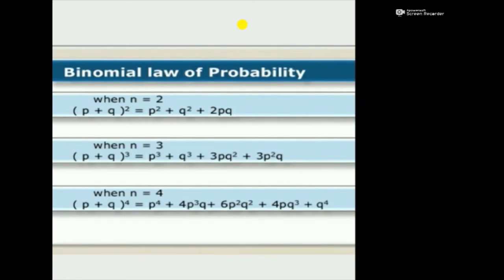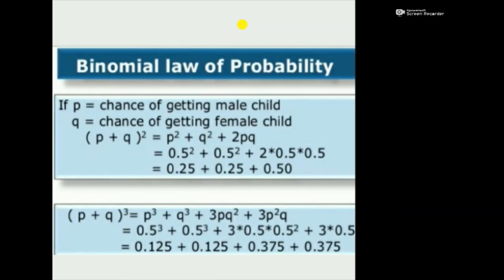Likewise, n equals 4. Then, if P is the chance of getting a male child and Q is the chance of getting a female child, then (P plus Q) squared is equal to P squared plus Q squared plus 2PQ. That is, P and Q are 0.5. So 0.5 squared plus 0.5 squared plus 2 times 0.5 times 0.5.